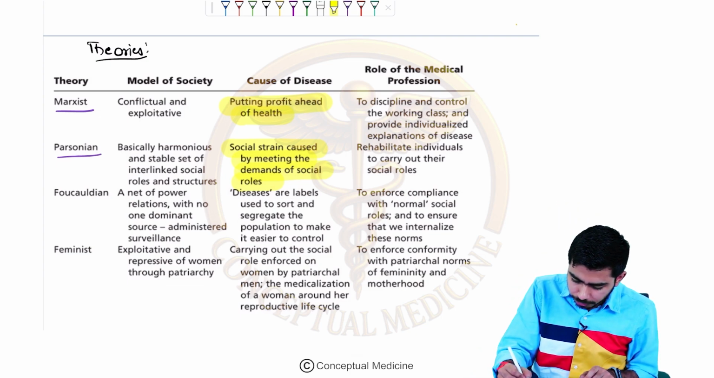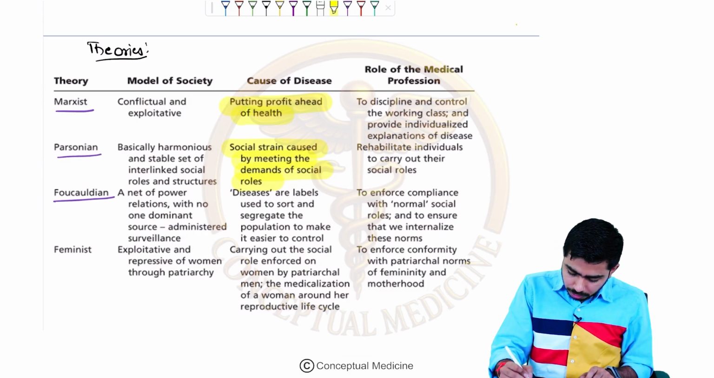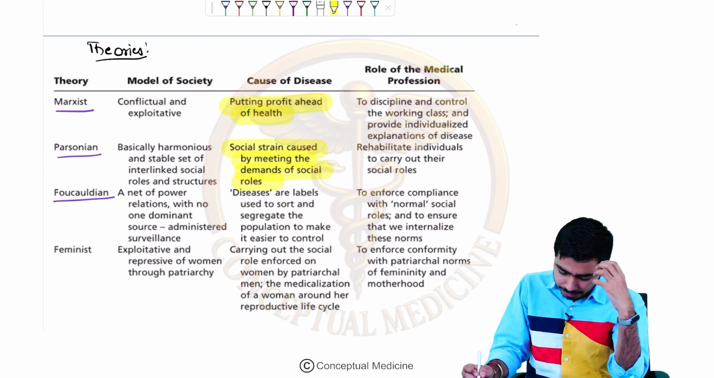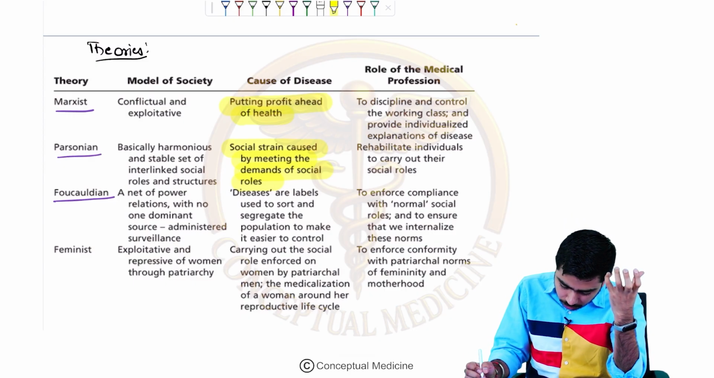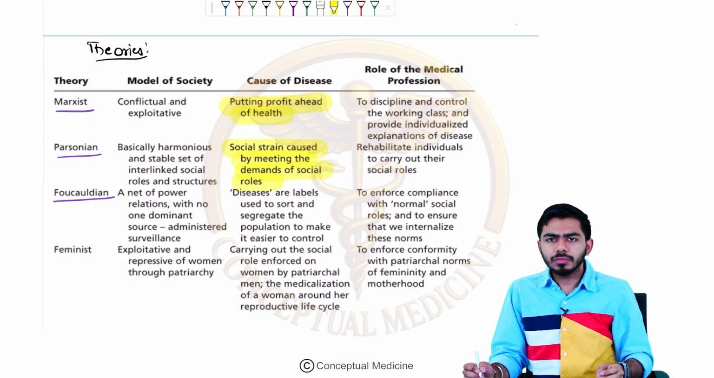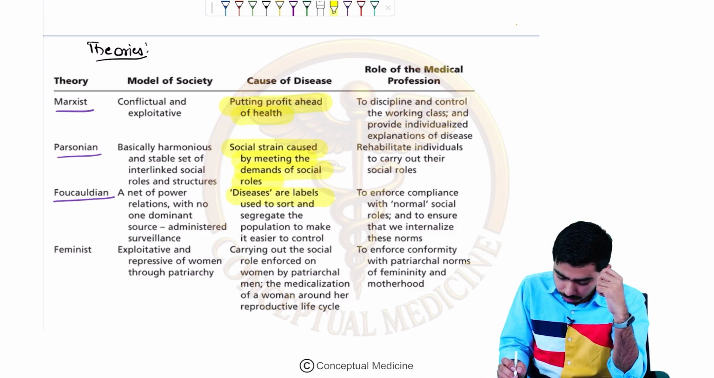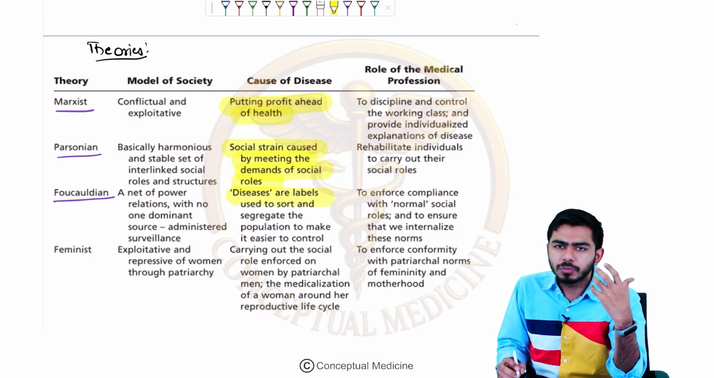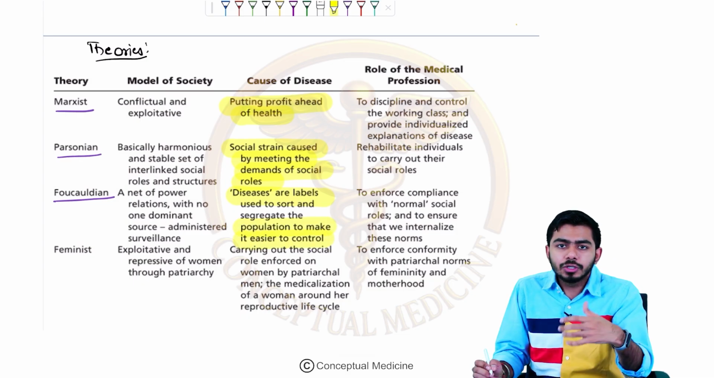Then there is a theory from the Foucauldian view. He is talking about how diseases are labeled and used to sort and segregate the population to make it easier to control.